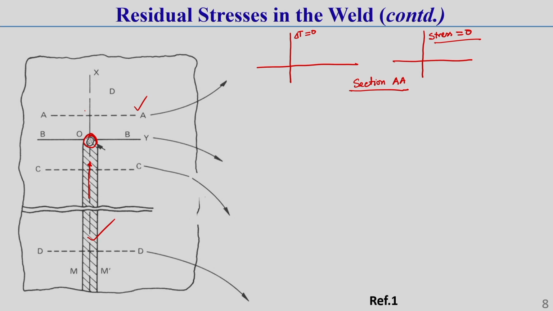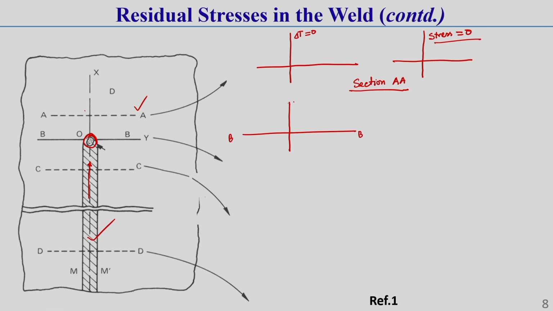Now, at section BB, here I have just shown how it is. In section BB, generally a very high temperature is there. So, this is for section BB.